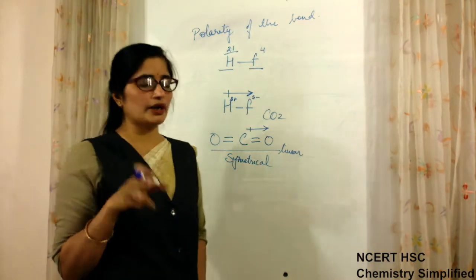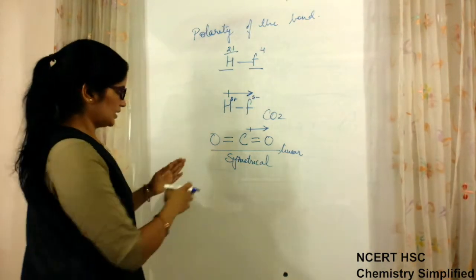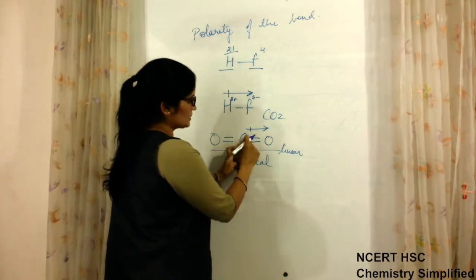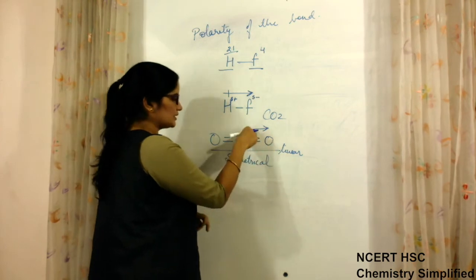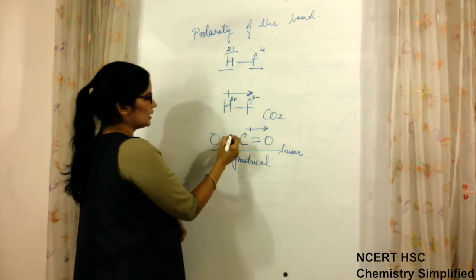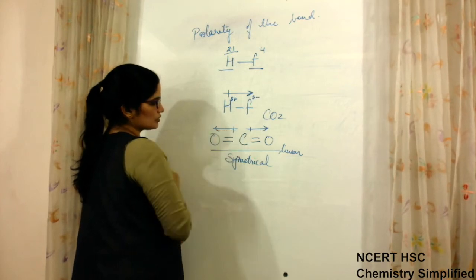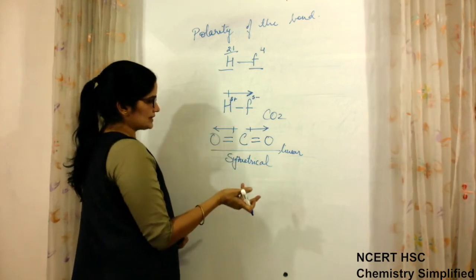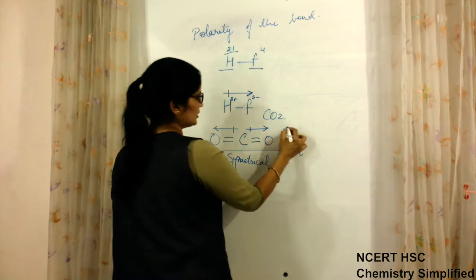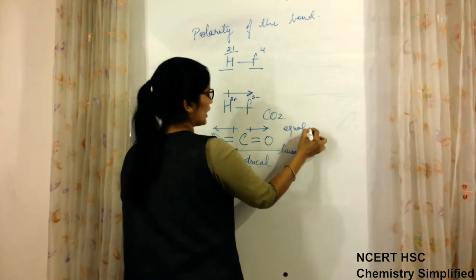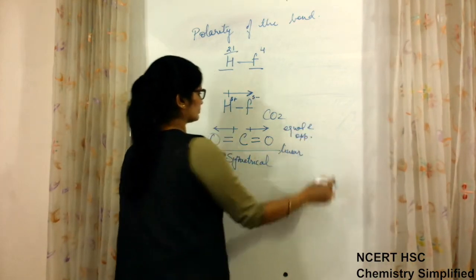If this bond C double bond O has a certain value for dipole moment, then an equal value will be there for this bond also, because this bond is also the same bond, but they are equal and opposite.